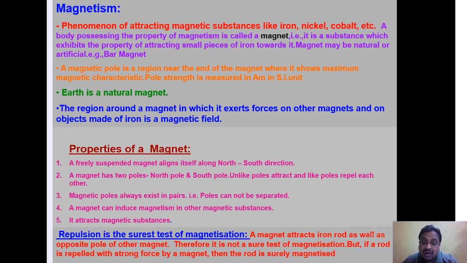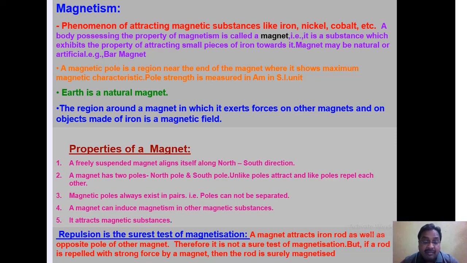One is the north pole or north seeking pole, the other is the south pole or south seeking pole. Two unlike poles, one north pole and the other south pole, are dissimilar poles. Two unlike poles attract each other, whereas like poles repel each other. Two north poles will repel each other, and two south poles will also repel each other, while unlike poles attract.